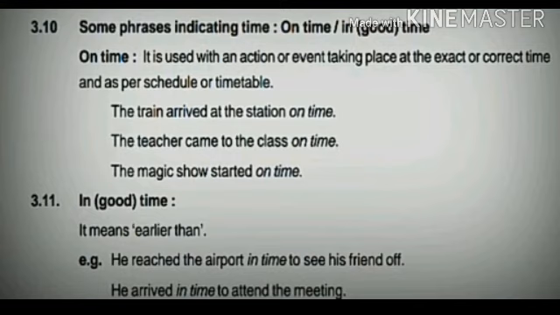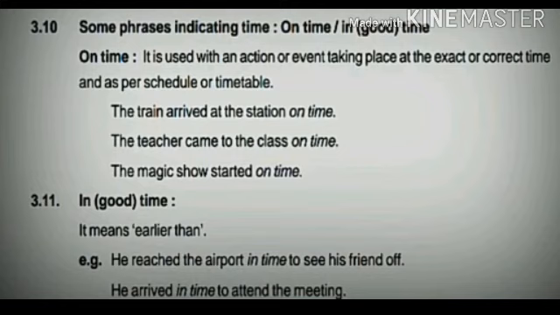Some phrases indicating time, like on time, in time. See now an example of on time. It is used with an action or event taking place at the exact or correct time as per schedule or timetable. For example, the train arrived at the station on time. The teacher came to the class on time. The magic show started on time.